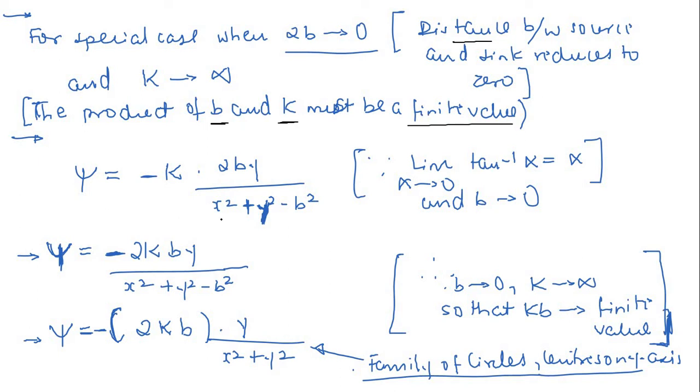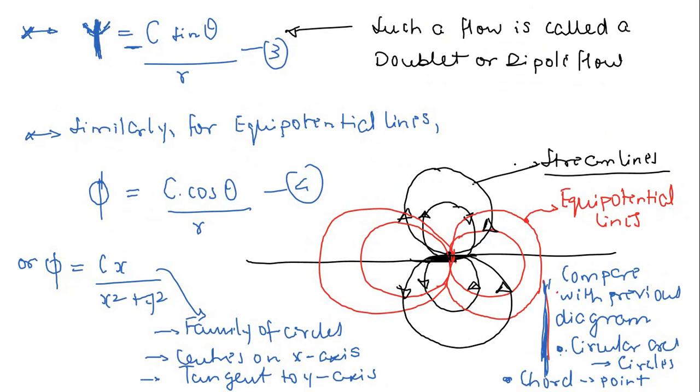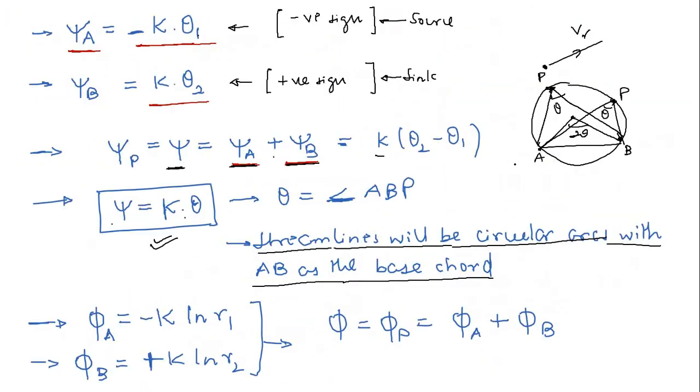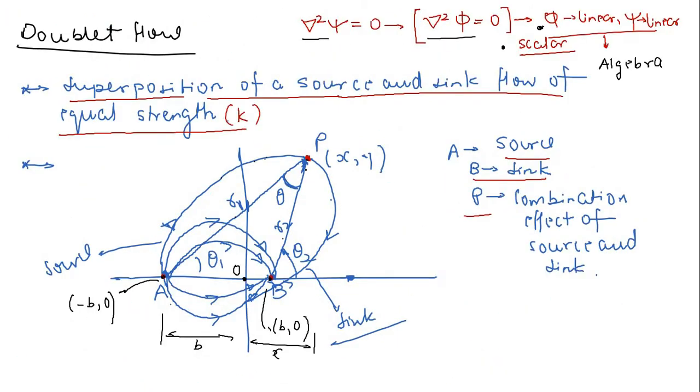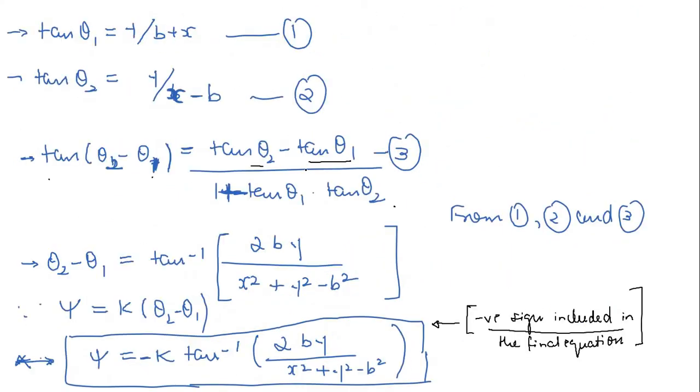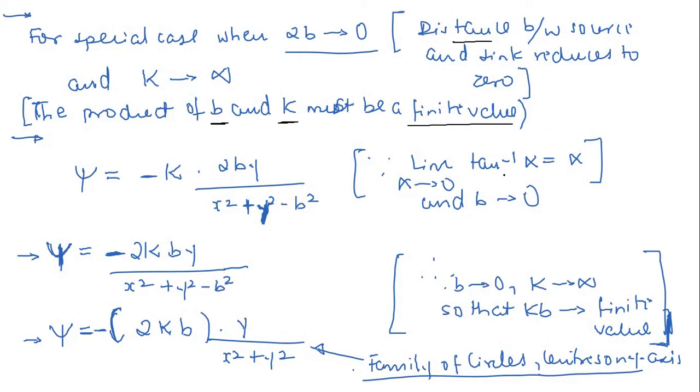Why is it so? Let us see this. So now I am just going to take the limit, when this 2b tends to 0. We know that if there is some angle alpha, in this case this angle alpha is nothing but theta 2 minus theta 1. Now we know that tan inverse alpha, if alpha is tending to 0, then it should be equal to alpha directly.